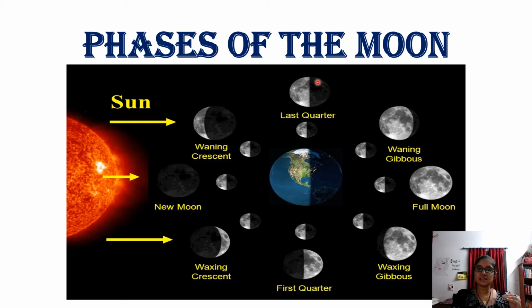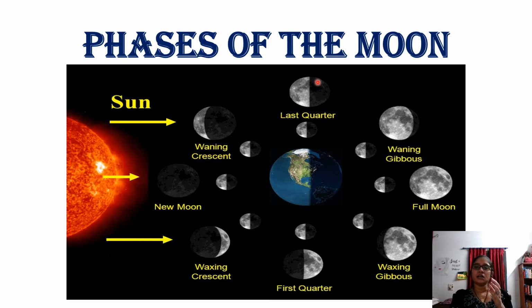The first phase is new moon, where there is no moon at all. The moon is in a straight line with the sun, and when the whole sunlight falls on it directly, you cannot see it. From the earth, it is impossible for us to see the moon because the sunlight dominates it. Only when it starts moving a little away from that line do you see a banana shaped moon, which is called waning. Waning means it is growing. The moon looks like it is growing.